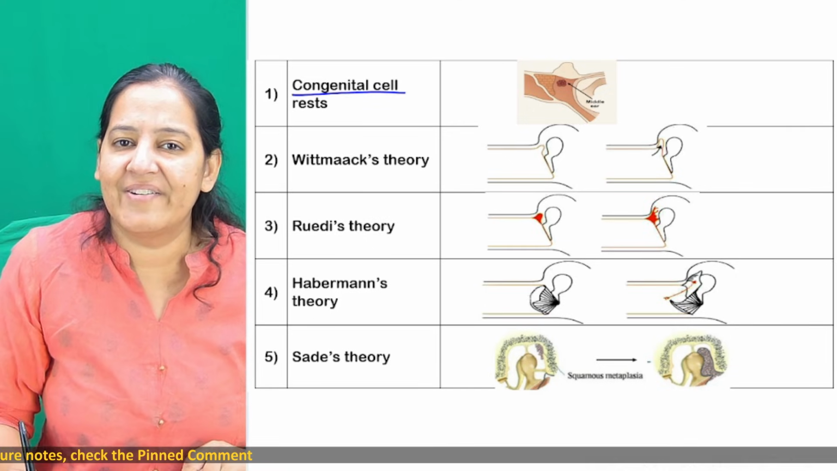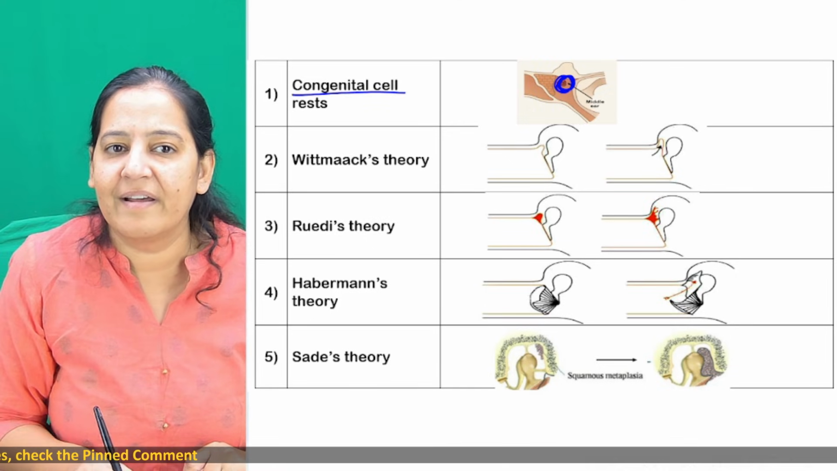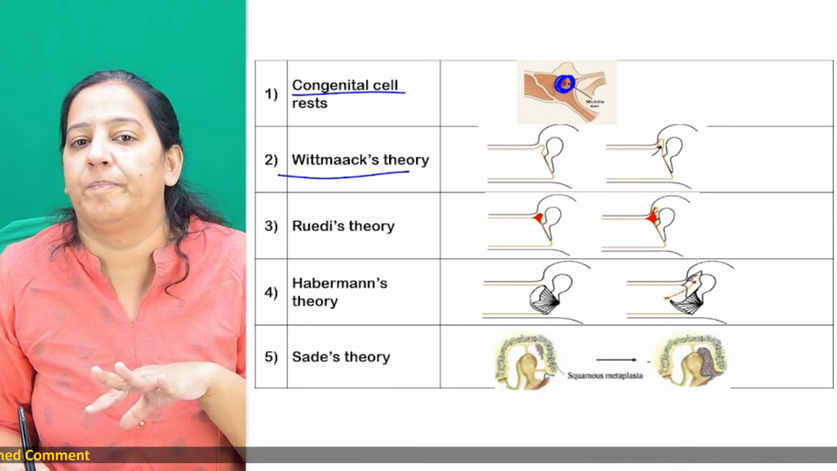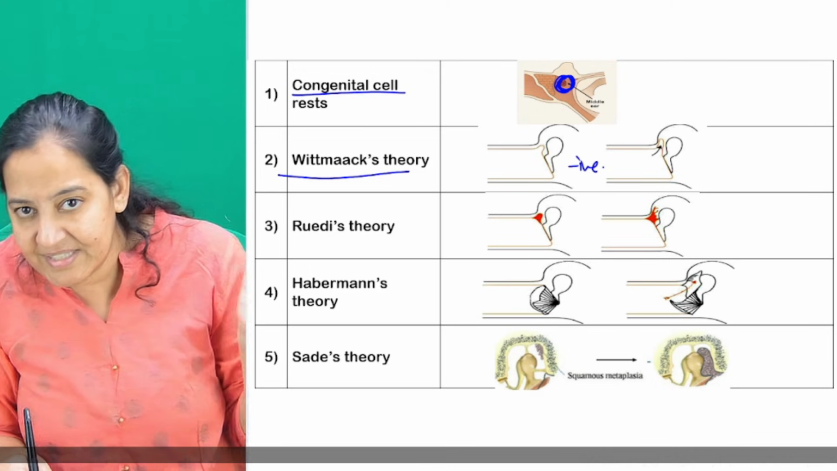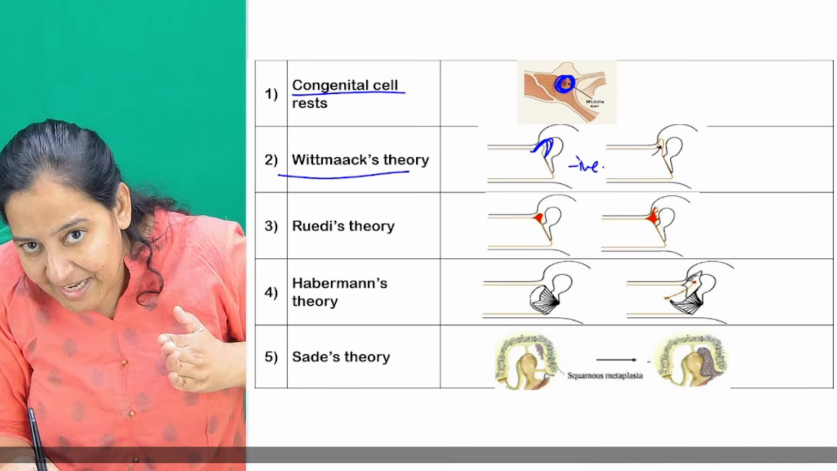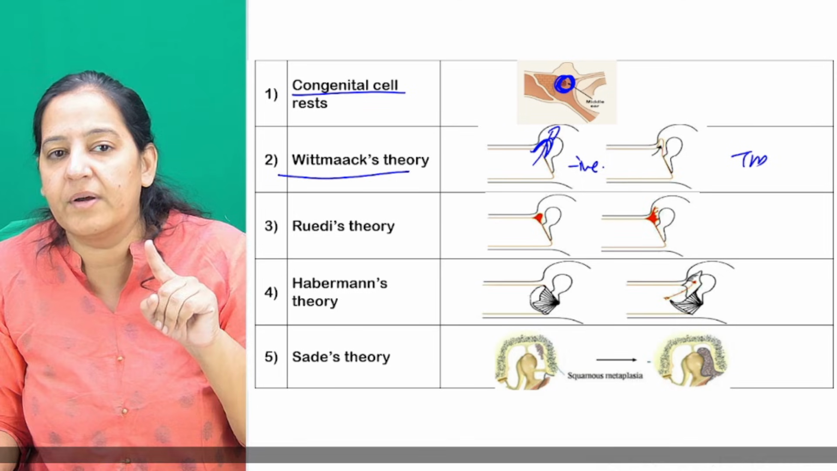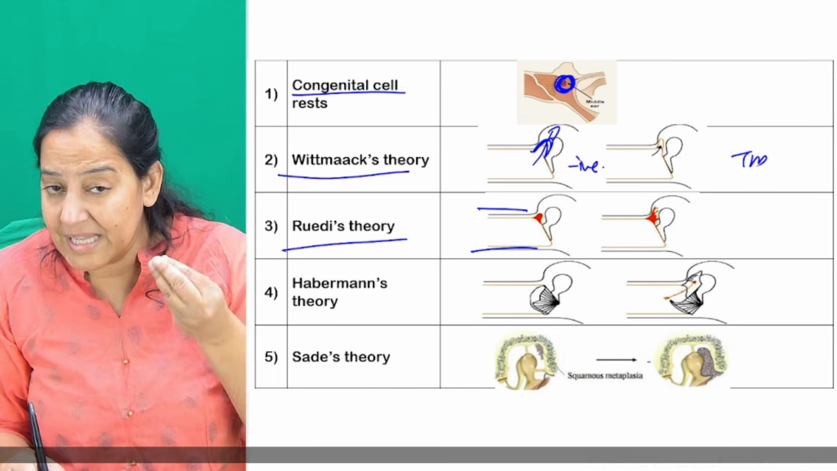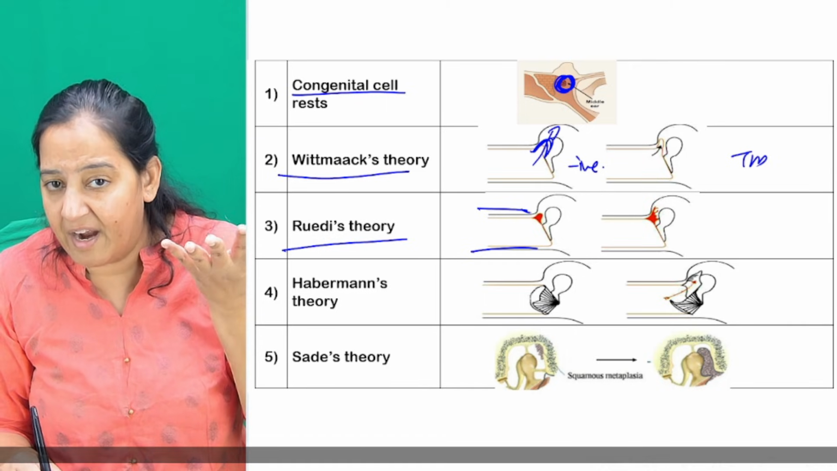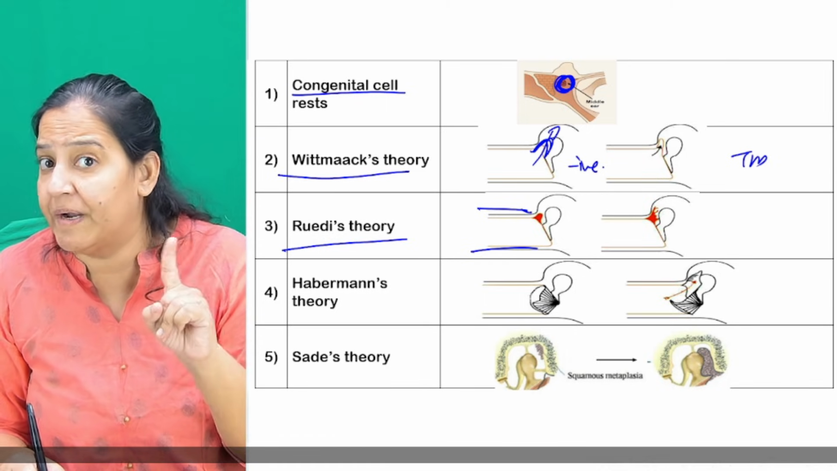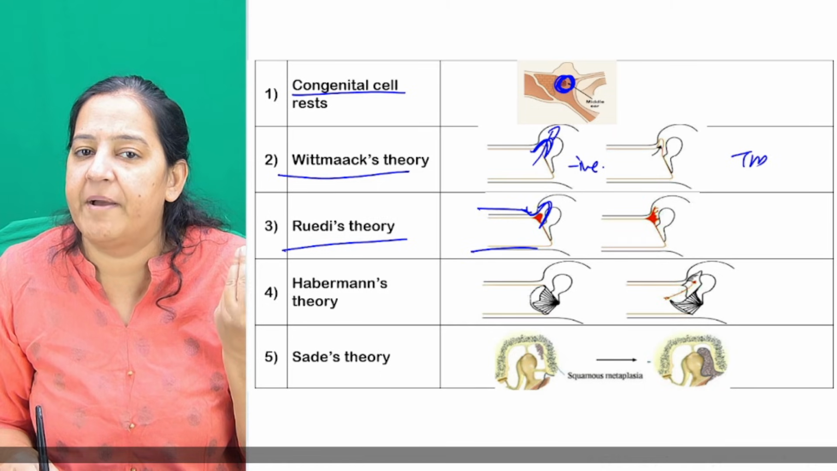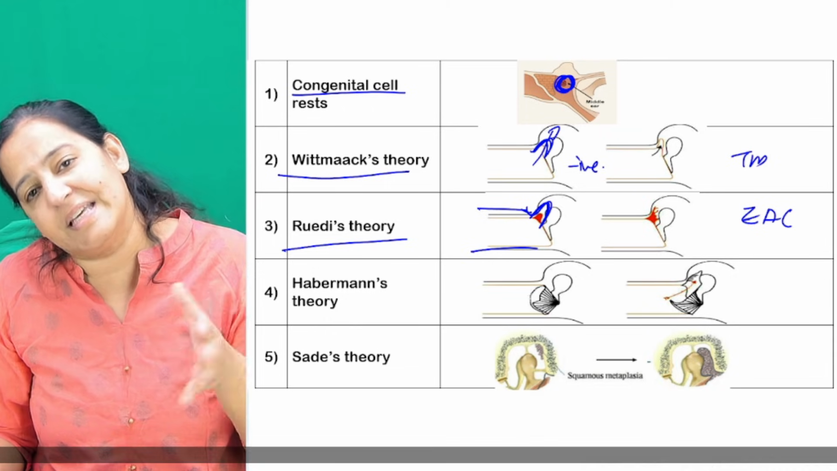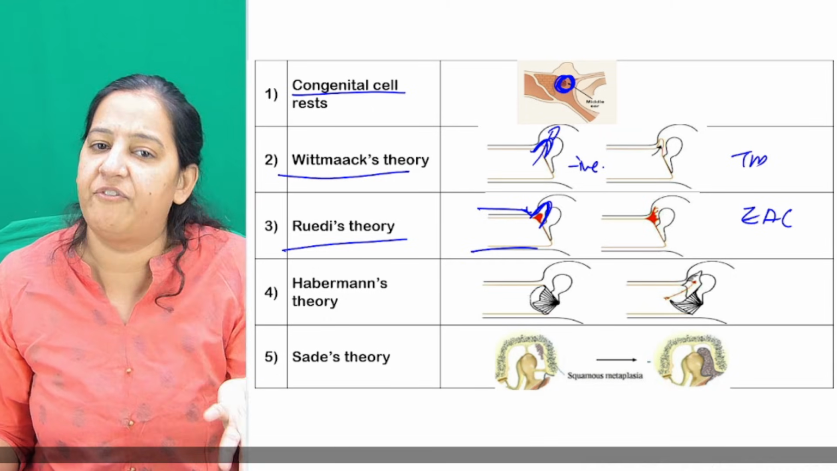You can see, congenital cell rest, the God-given cell rest in the middle ear. In Whitmark theory, there is infection in the eustachian tube, which creates negative pressure, which retracts the tympanic membrane, and the tympanic membrane is lined by squamous epithelia. In Rudy's theory, there is infection in the external auditory canal, and the cells of the external auditory canal get irritated. They undergo hyperplasia, not metaplasia. They undergo proliferation, and the basal cells of the EAC enter the middle ear cavity and form the cholesteatoma.